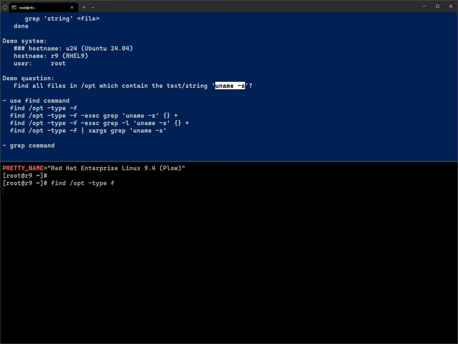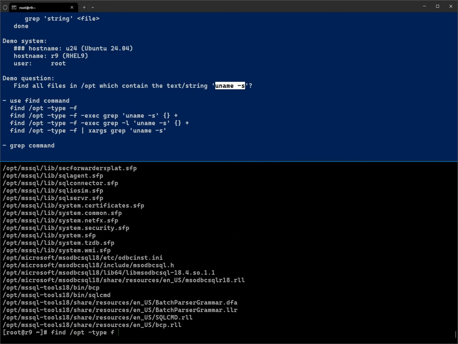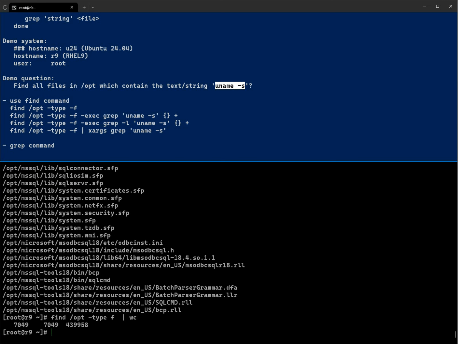If we return this, we know there are tons of files: text files, binary files. We're probably talking about seven thousand files. So there are lots of files we have to search, and we have to search every file.